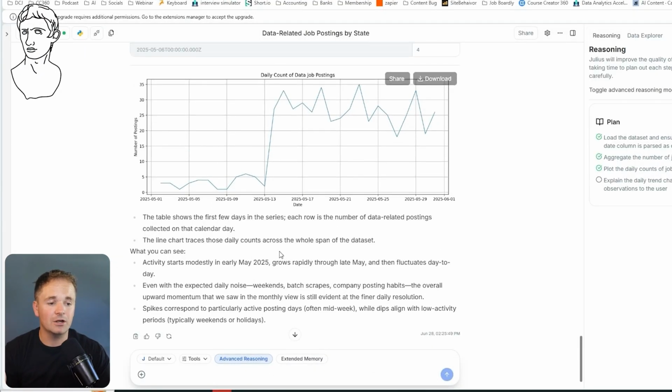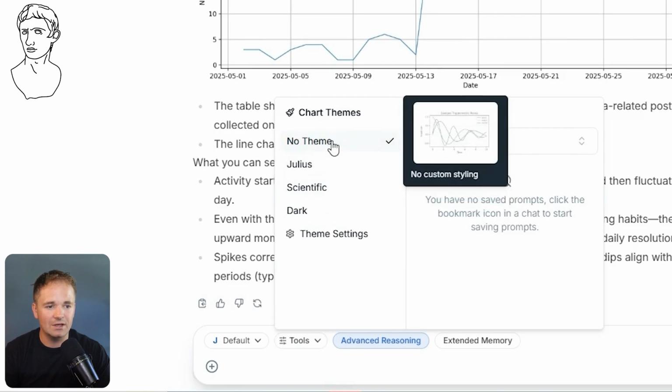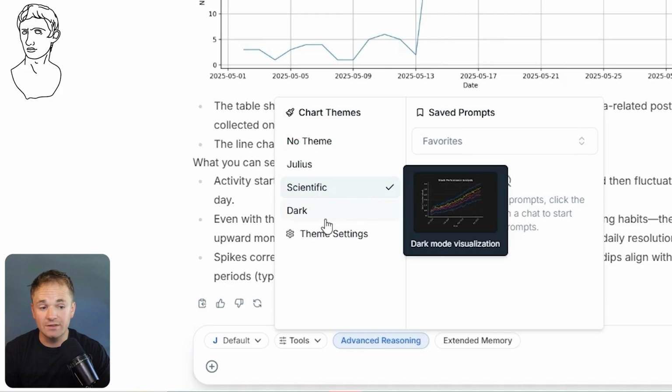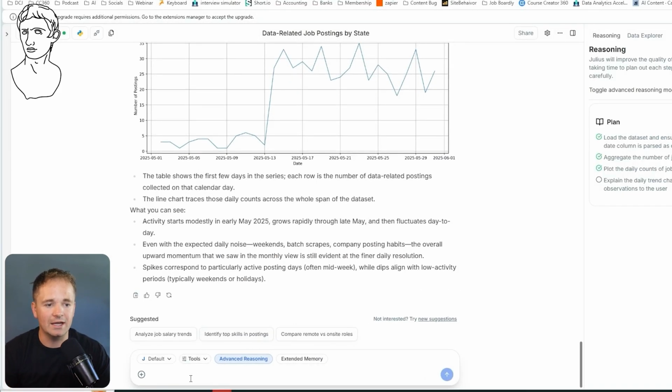Another really cool part about Julius is you can go down here to tools and change your chart theme. So right now we have no theme. We could try the Julius theme. We can try the scientific theme. We can try the dark theme. And so that way, when it creates a new graph, it'll be all in that dark theme.